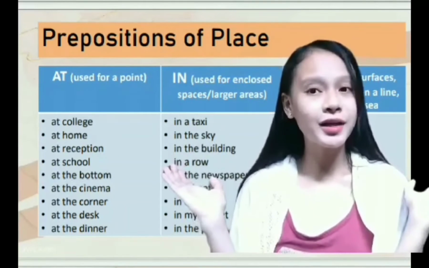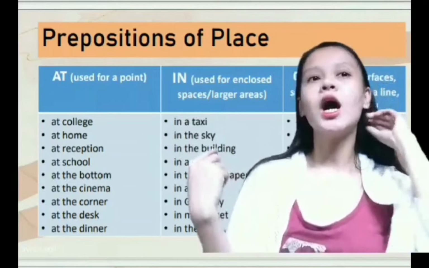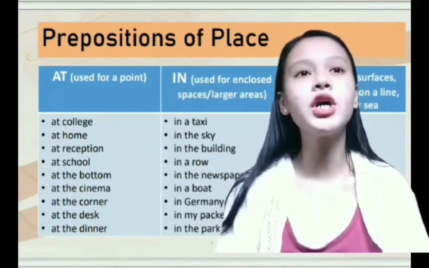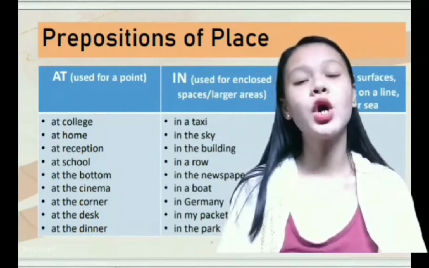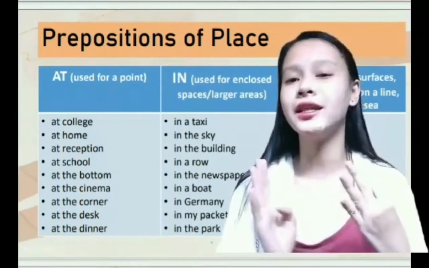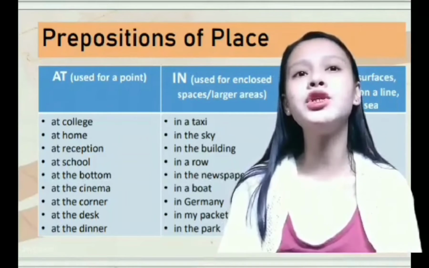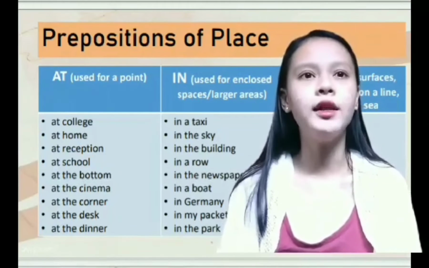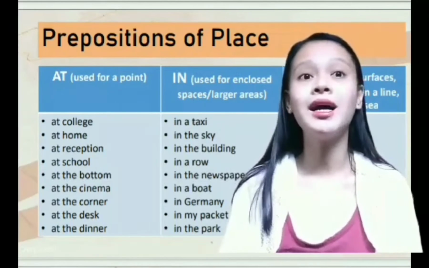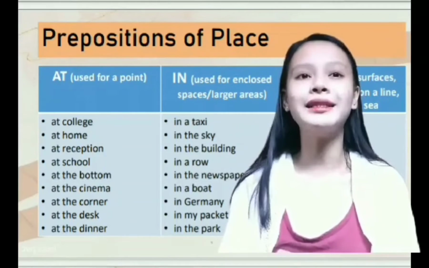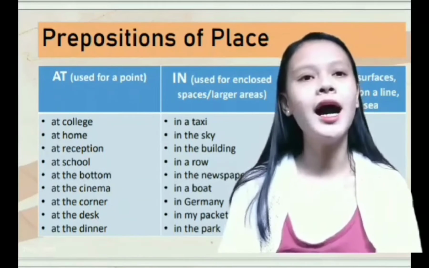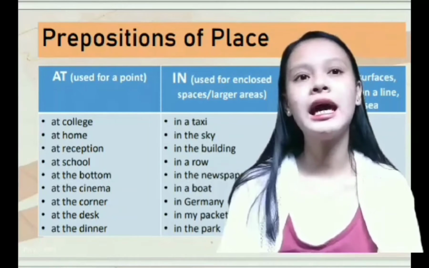In my background, I have examples of the prepositions of place: at, in, and on. First, at is used for a point. For example, at college, at home, at reception, at school, at the bottom, at the cinema, at the corner, at the desk, at the dinner.